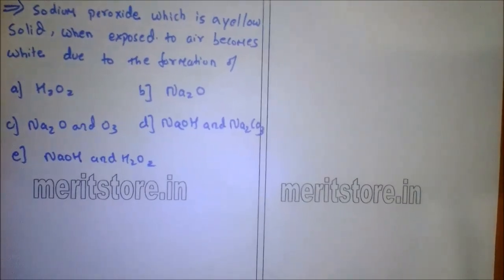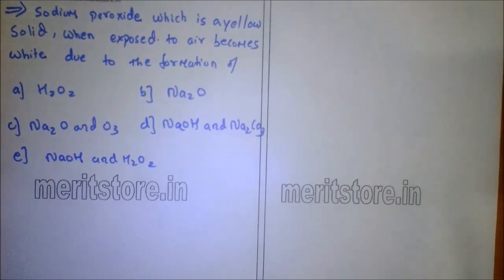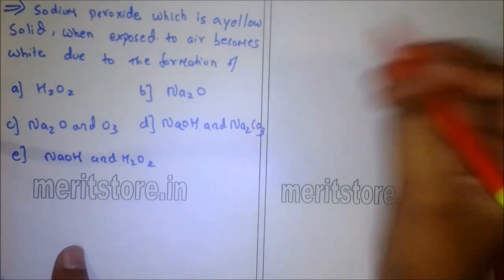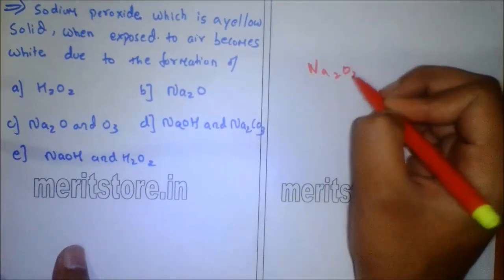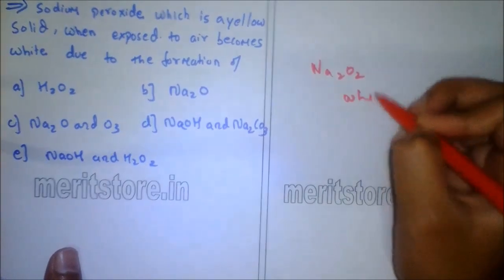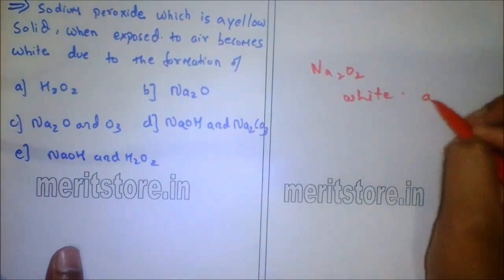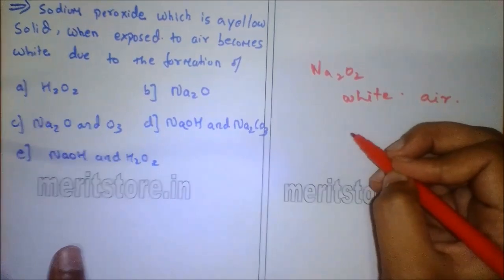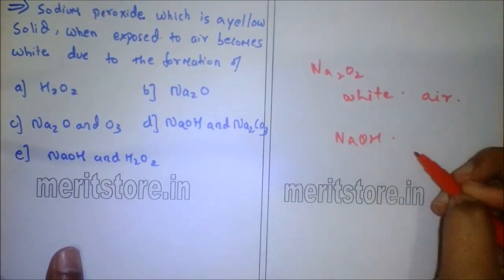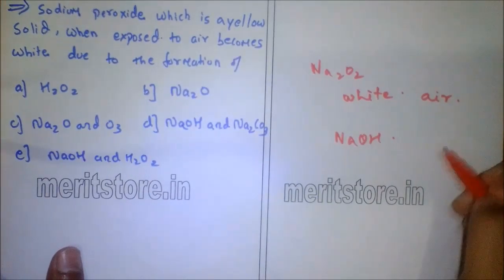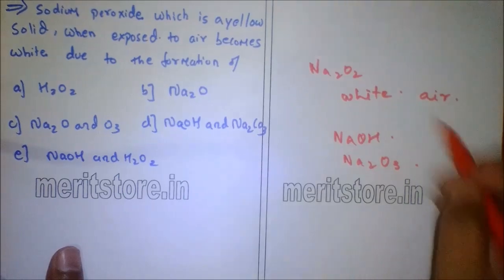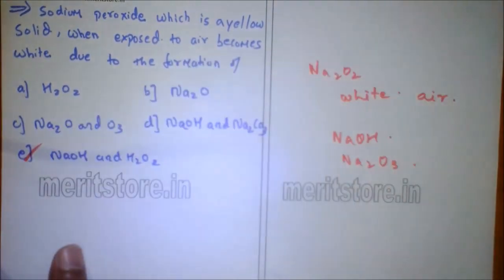Sodium peroxide, Na2O2, which is a yellow solid, becomes white when it is exposed to air, because Na2O2 forms the base NaOH with moisture, and with carbon dioxide it forms Na2CO3. So option D is the correct answer.